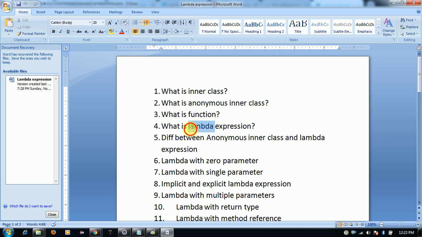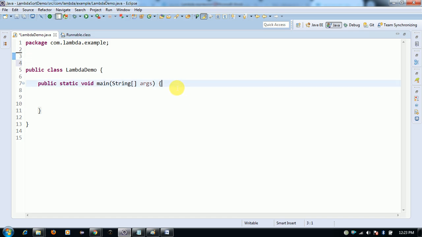And what is a lambda expression? A lambda expression is an anonymous function that provides a concise and functional syntax which is used to write anonymous methods. I will explain in detail what a lambda expression is.